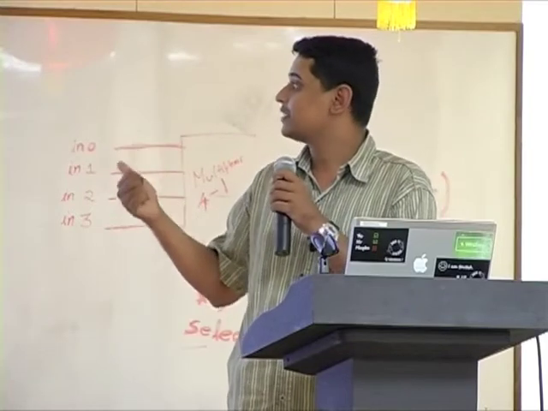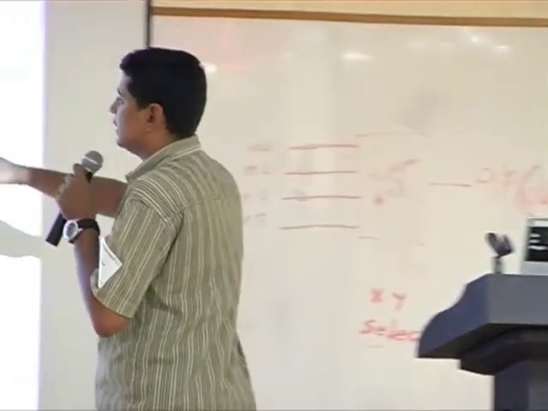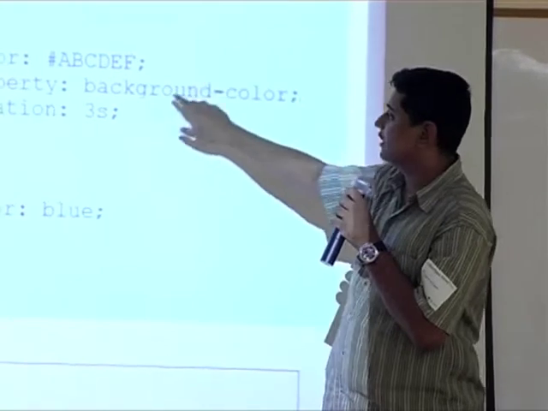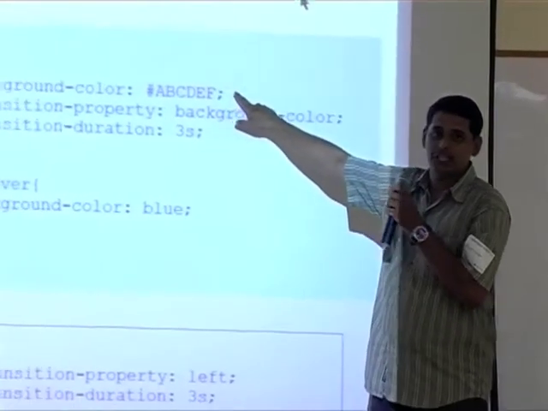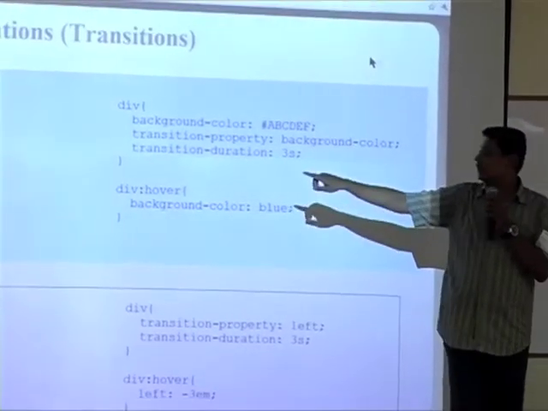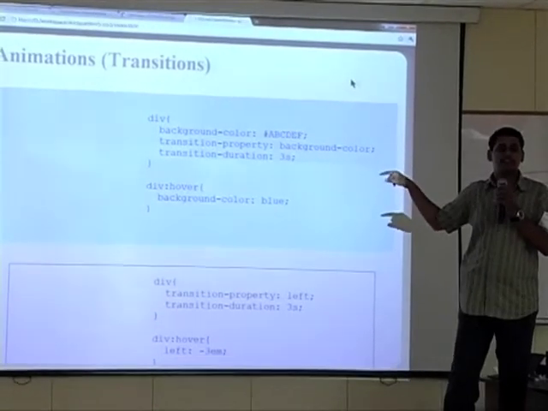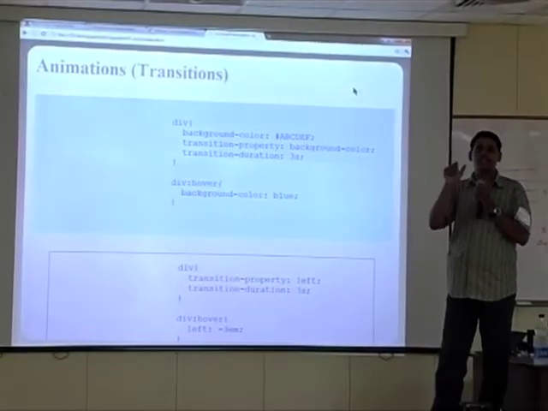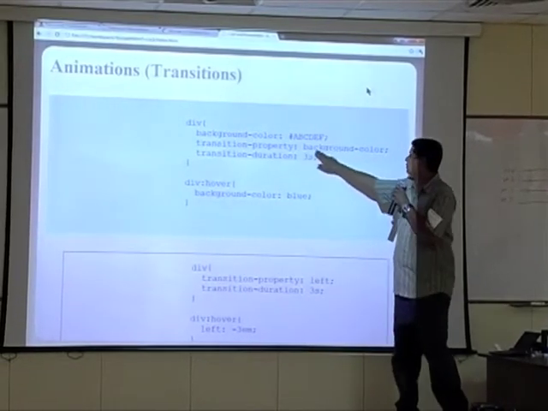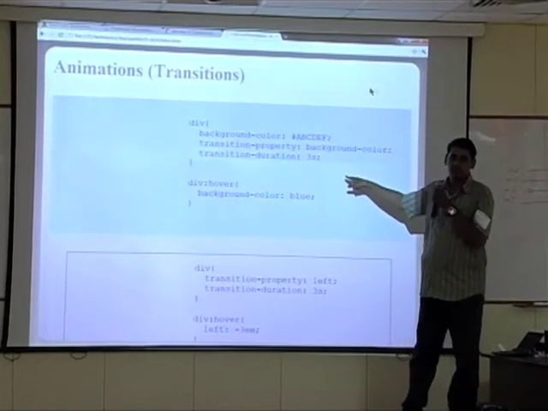This is supposed to be presentation, so why not just put it all in CSS? That's where the animations or transitions come in. Writing transitions is very simple. So this is a div. This blue thing that you see is a div. What I've done here is set what its background color should be. And these are the two very important properties. As always, please do precede them with the browser-specific vendor prefixes like -moz or -webkit. But the crux is, you say that you want to transition the property called background color, and you want to transition it for a duration of 3 seconds.